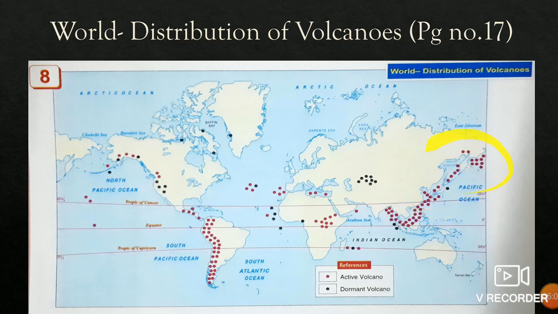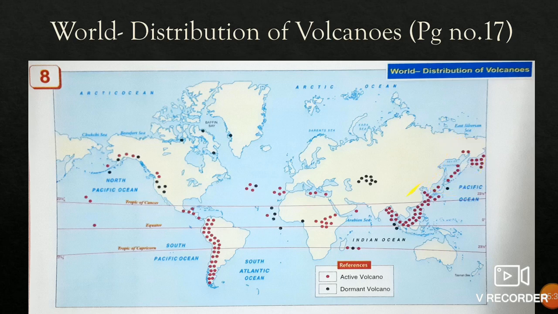And here near Sea of Okhotsk. The spelling is Okhotsk. So there is a Sea of Okhotsk where are these many active volcanoes. This is your Bering Sea where these many active volcanoes are there.